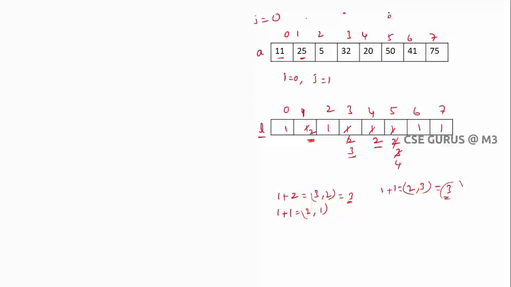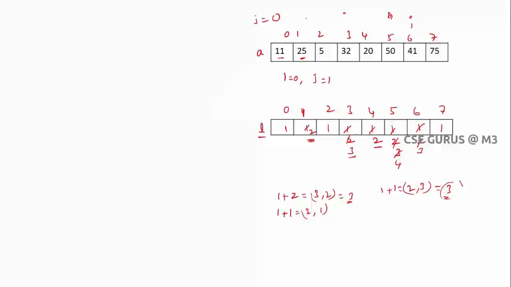So that is over. Next I value 41, check it out from 11 is less than 41? Yes, true. Here 1 is there, 1 plus 1 2, yeah, which is a maximum. Next 25 is less than 41? Yes, true. What is the value here? 2, so 1 plus 2, which is 3, here you have only 2, so maximum value is 3. Now 5 is less than 41? Yes, true. Here you have 1 plus 1 is 2, but here you got the maximum 3, so no need to update.